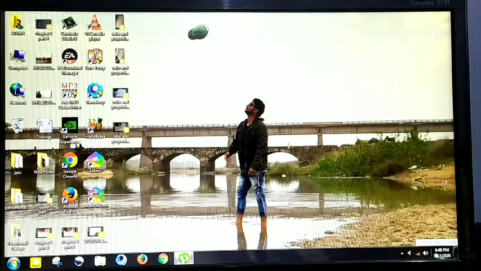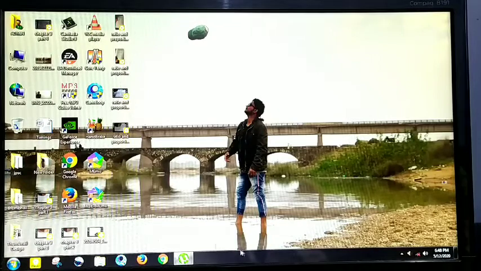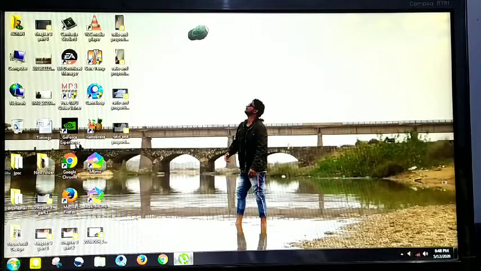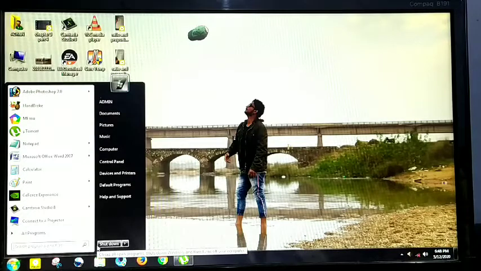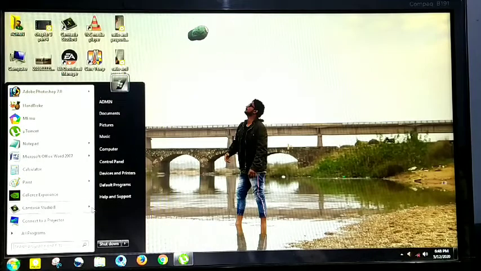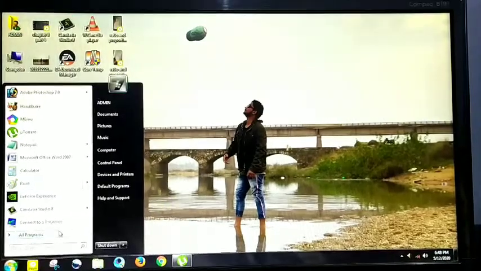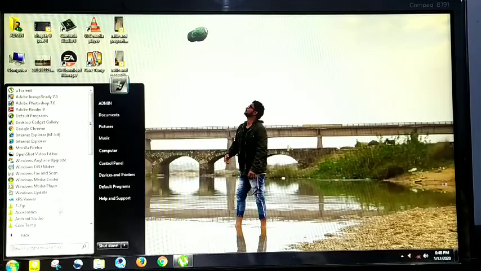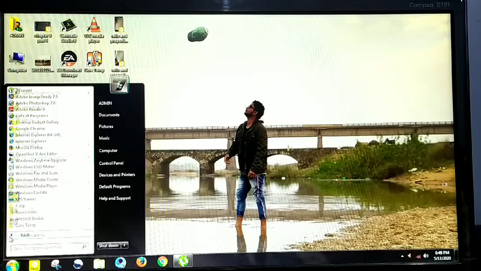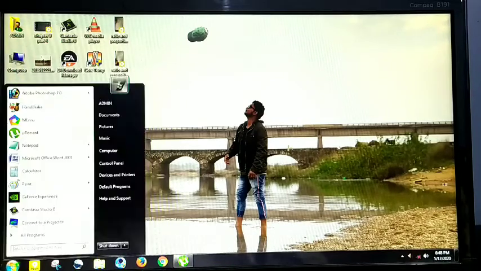The start button is what you click to open up the place from where you want to see things. When I click it, what happens? This appears. Here is one button to shut down the computer. You can open a program. You are able to see Mozilla Firefox, Internet Explorer, which we got when I clicked the start button.